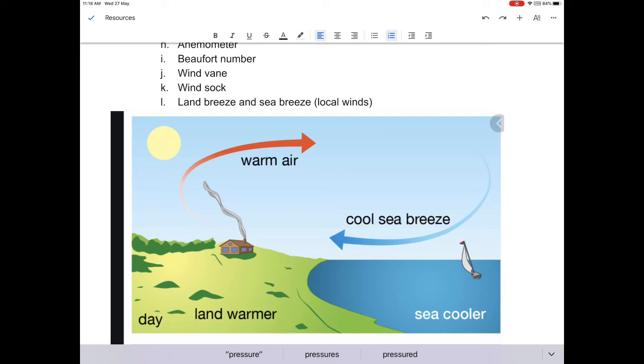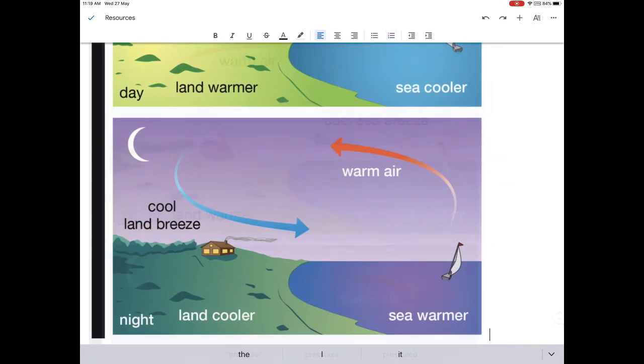This is because land is lower pressure than the sea. And as we know, the wind moves from an area of higher pressure to lower pressure. That's right.